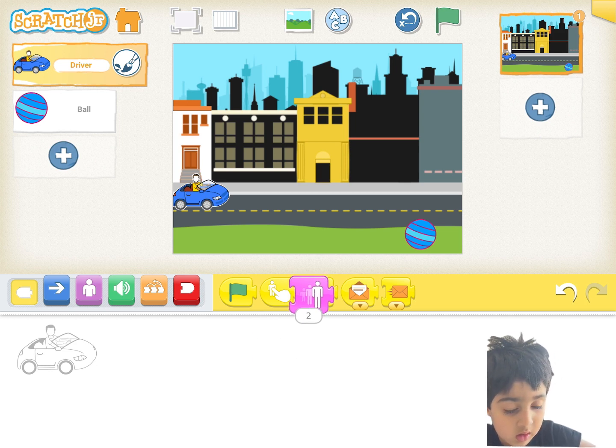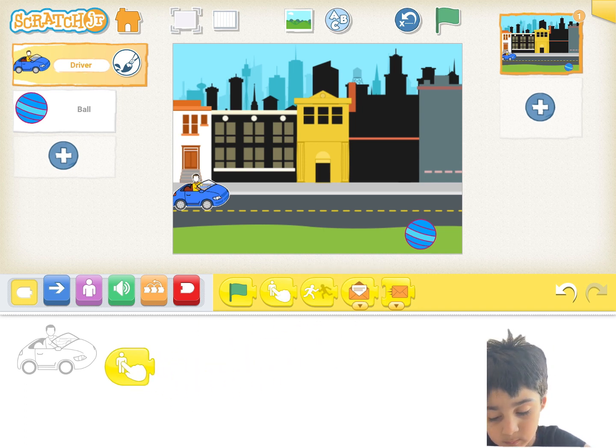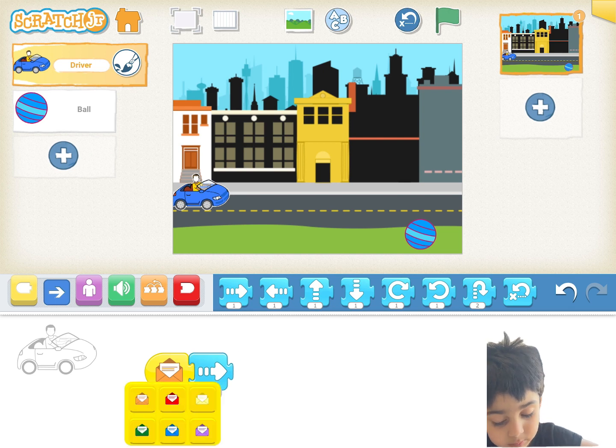We said if we touch the blue car, then we open. No, if we open the message, we move forward. Blue message.